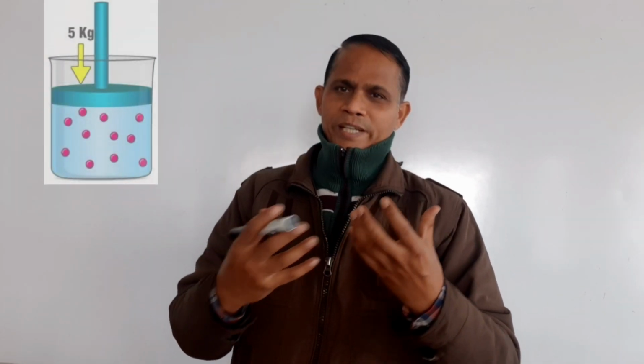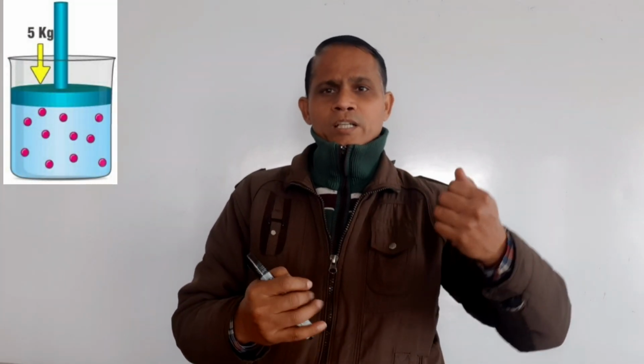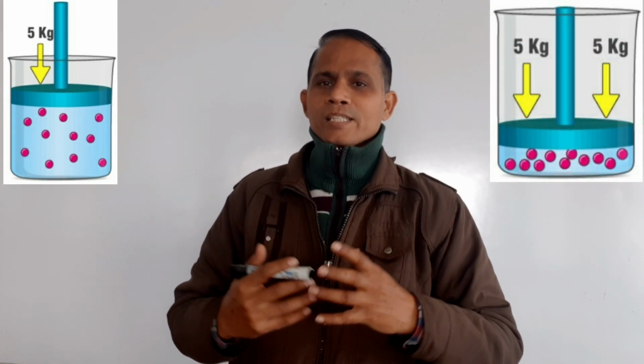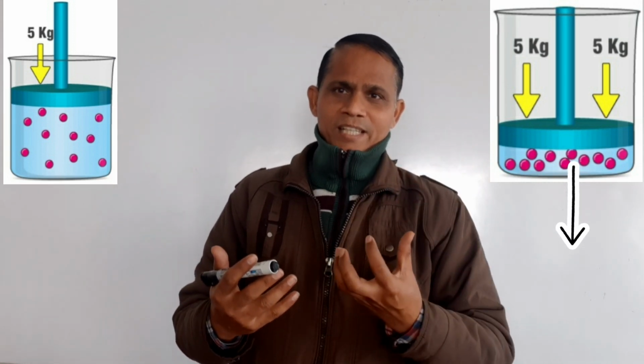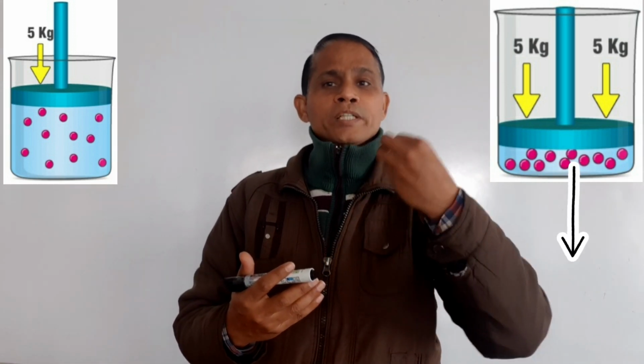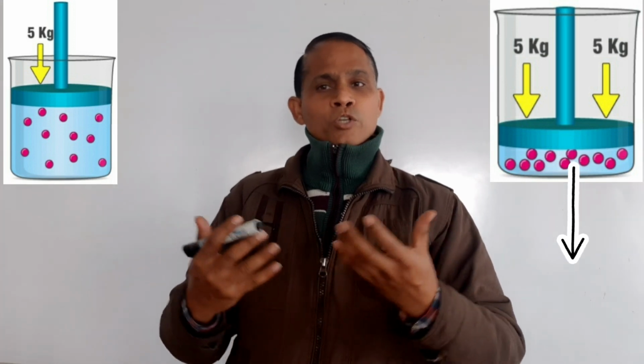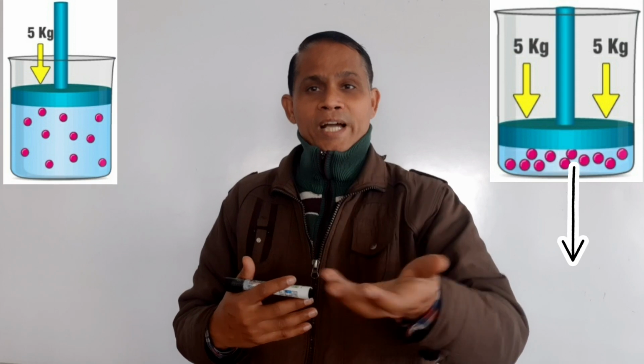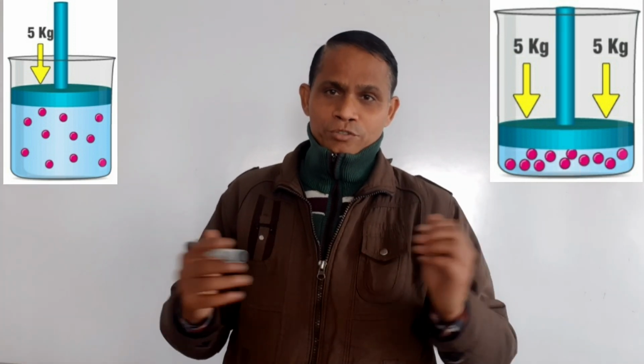First of all, what did he do, students? He took a fixed mass of a gas and increased the pressure on it. When he increased the pressure, he saw that the volume decreased. When he doubled the pressure, the volume became half. When he increased the pressure 4 times, the volume reduced to 1/4. In this way, he observed that on increasing the pressure, volume decreases at a fixed temperature,